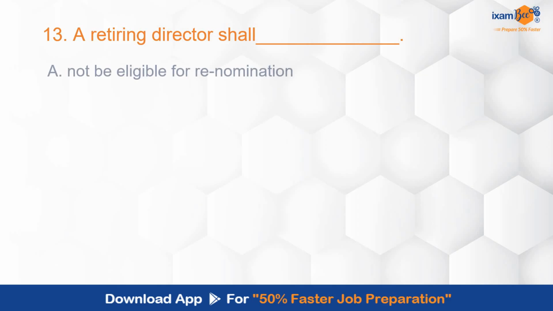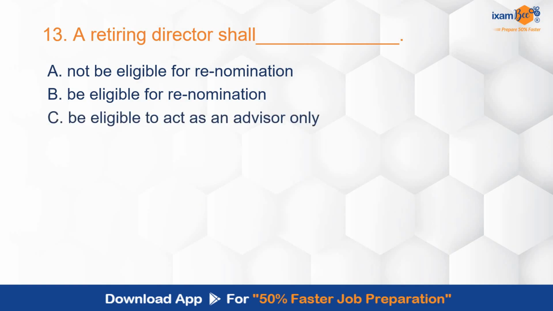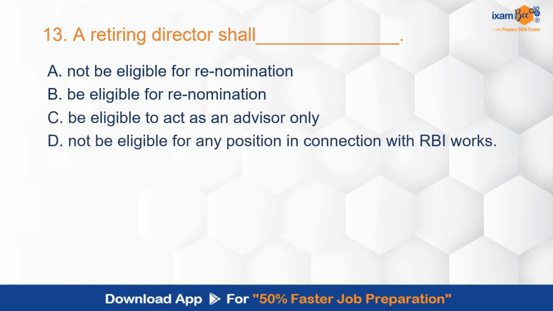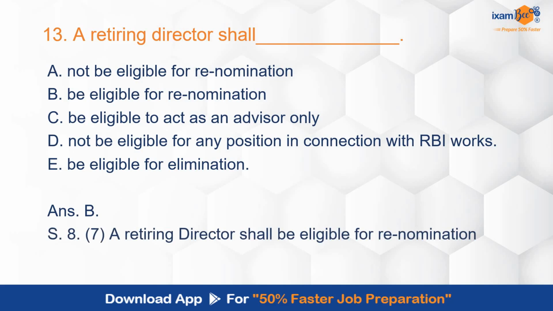A retiring director shall not be eligible for renomination, be eligible for renomination, be eligible to act as an advisor only, not be eligible for any position in connection with RBI works. So what is the meaning of retiring director? Basically what they have asked over here is what all things he is eligible for. So he will be eligible for renomination. Looking at the options, you have to determine the correct answer. Section 8 clause 7 covers this, that he is eligible for renomination.